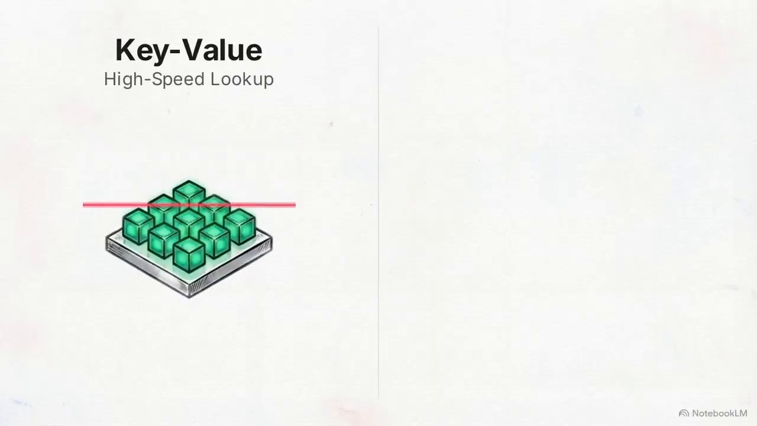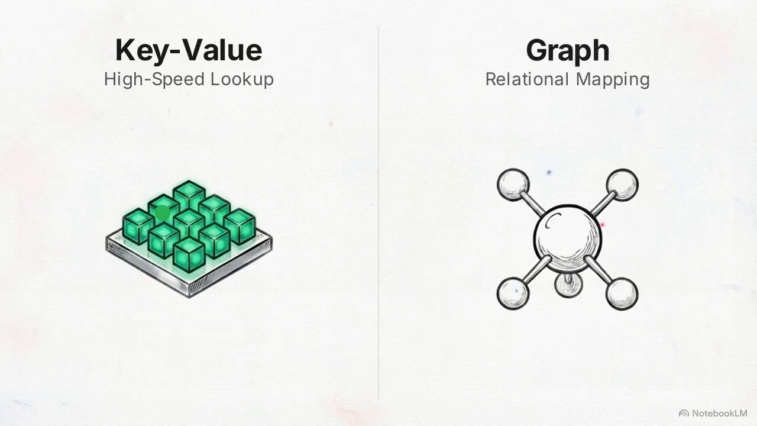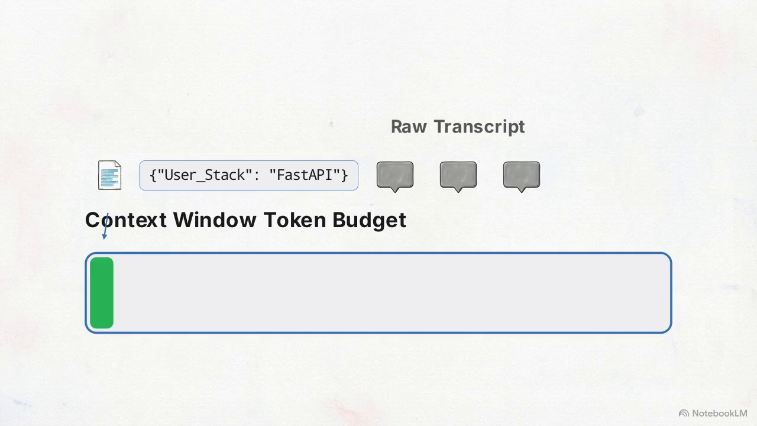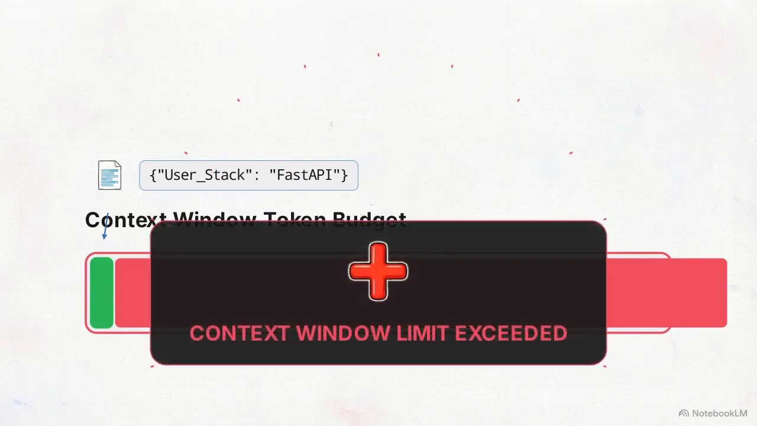Key value stores like Redis allow for high-speed, structured lookups, while graph databases like Neo4j map interconnected relationships between different entities. The computational advantage here is significant. Injecting a single structured line of JSON like user stack FastAPI consumes a fraction of the token budget compared to retrieving the entire raw transcript where that preference was originally stated.